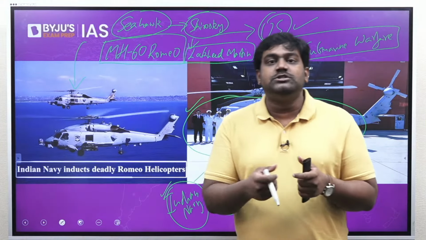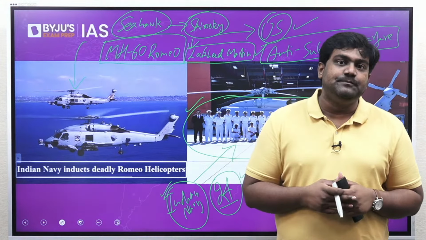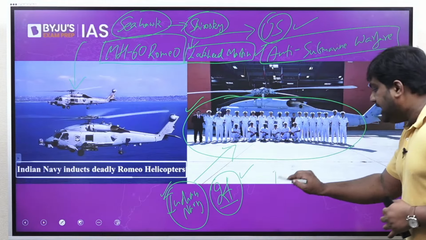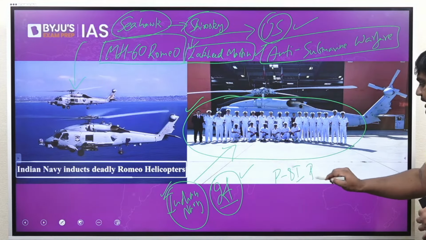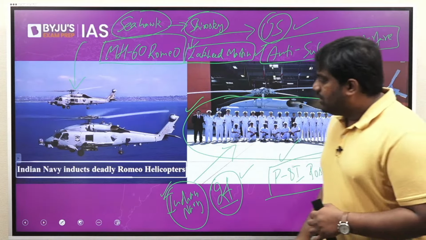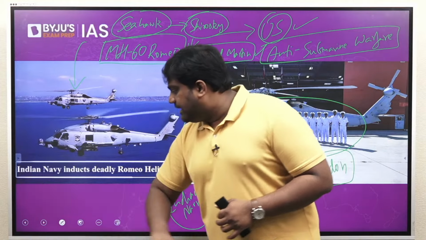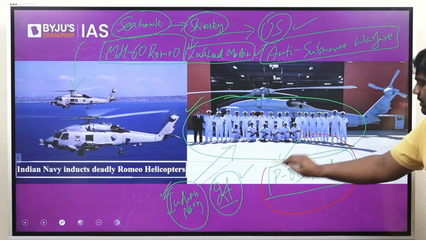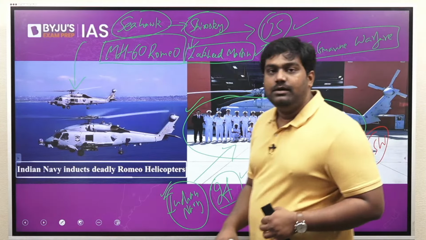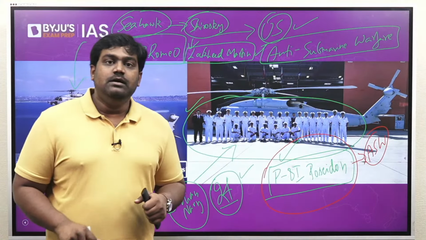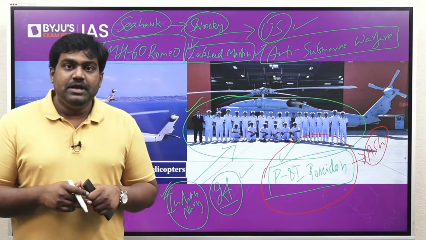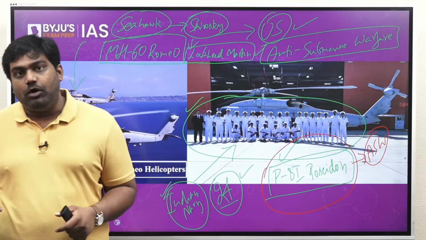So India is looking to boost its anti-submarine warfare capabilities. A few years before this, we had procured the P-8I Poseidon, which is an aircraft. The P-8I Poseidon aircraft, which is also a specialist aircraft for anti-submarine warfare. It has already been inducted into the Indian Navy, and P-8I Poseidon is also used for maritime reconnaissance and surveillance. But the primary capability is anti-submarine warfare.